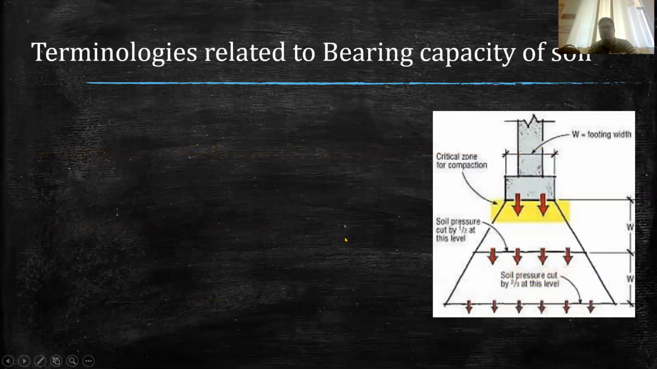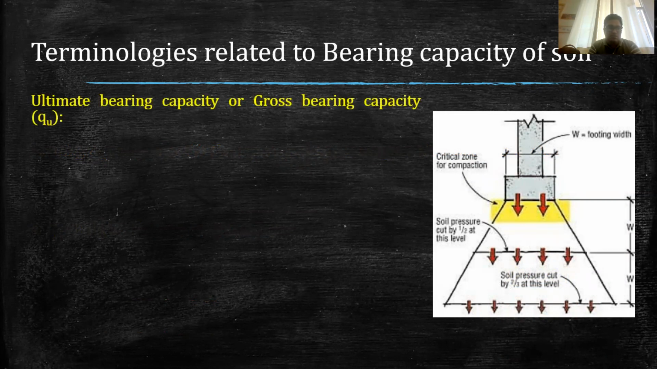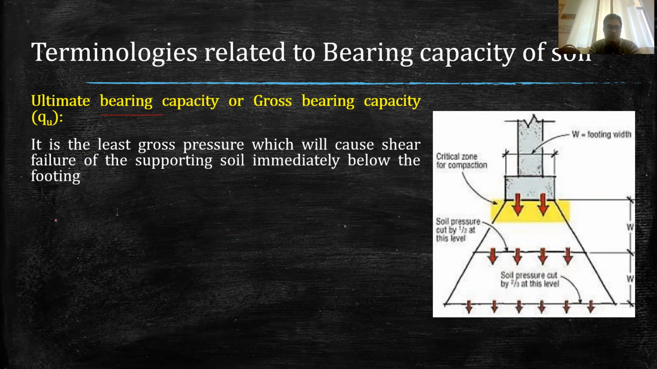Now here we will discuss some of the terms associated with the bearing capacity of the soil. The first term is ultimate bearing capacity, or the gross bearing capacity. This ultimate bearing capacity is basically the minimum pressure required to cause shear failure in the soil. So this will be the least pressure which will cause shear failure to the soil.